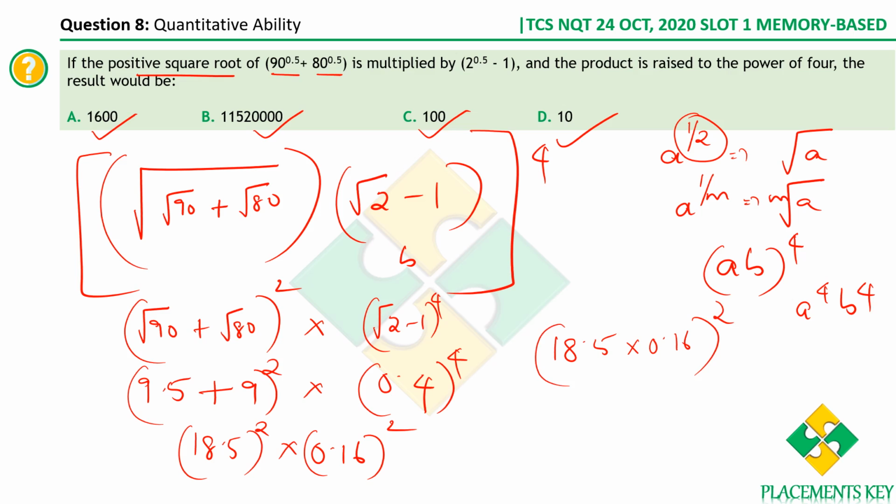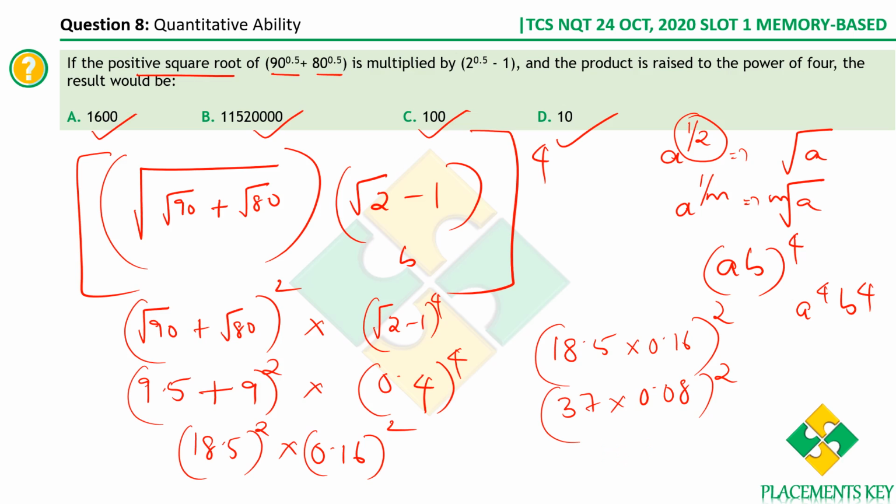So what is this? 18.5 into, let me take 2 from here, so we get 37 into 0.08 whole square. So this is what we have. So what is 37 into 8? 37 into 2 is 74, 74 into 2 is 148. So you have a decimal point followed by 2 zeros, so it is 1.48.